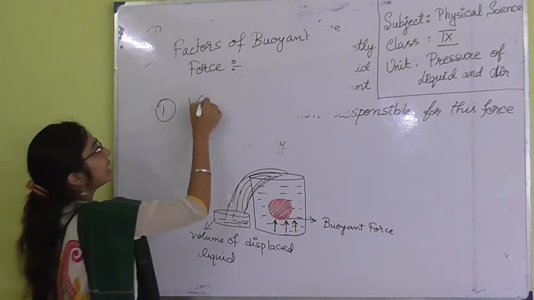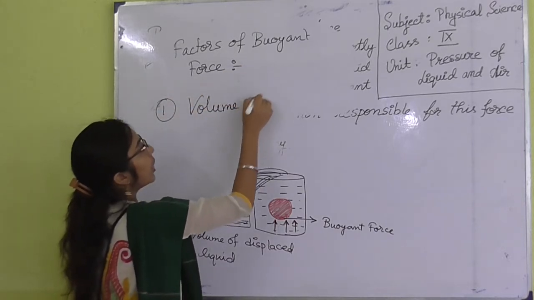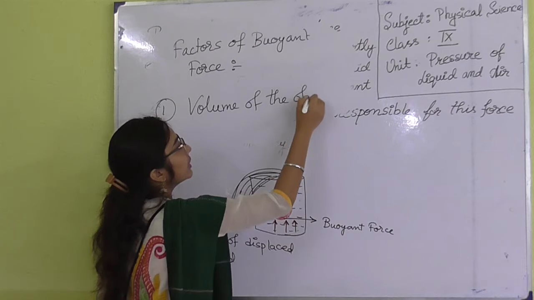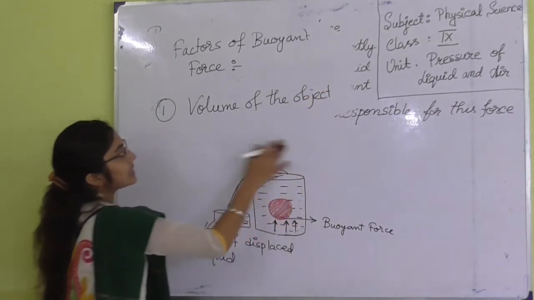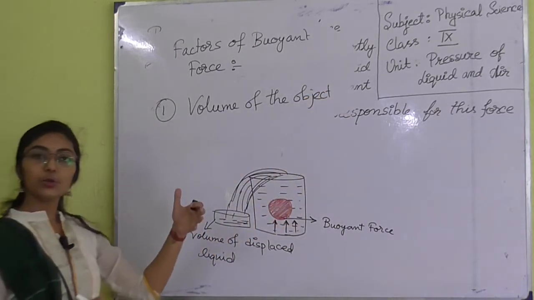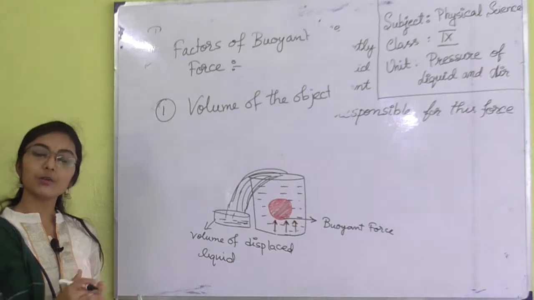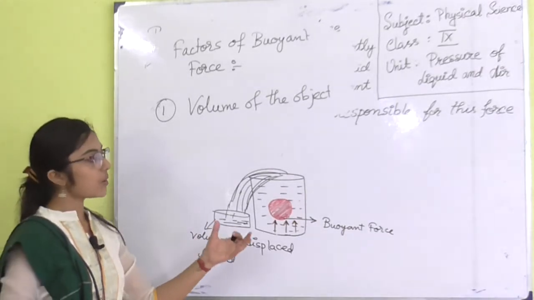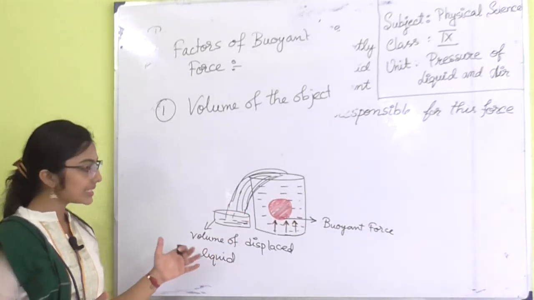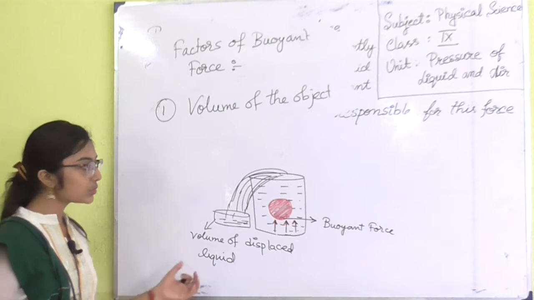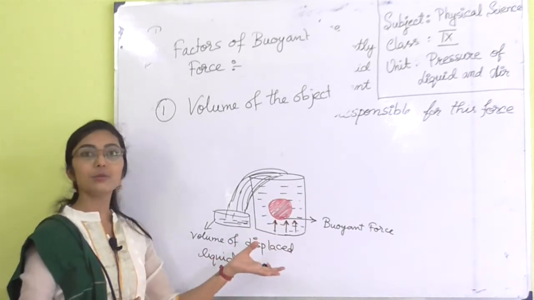The first factor is the volume of the object. As I have discussed, the buoyant force is proportional to the volume of the object. If the volume of the object is large, the amount of displaced liquid will be more, and due to this the buoyant force of the liquid will also be more.